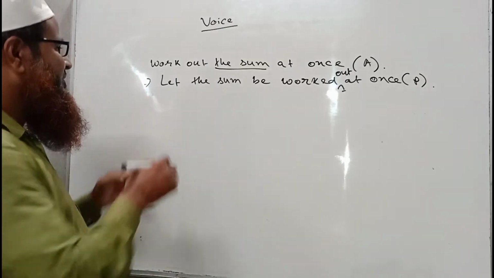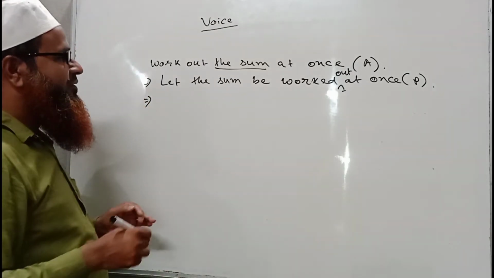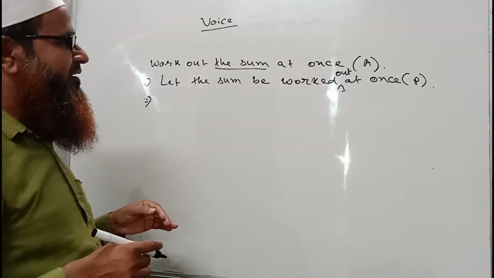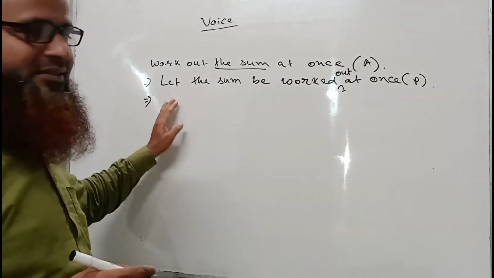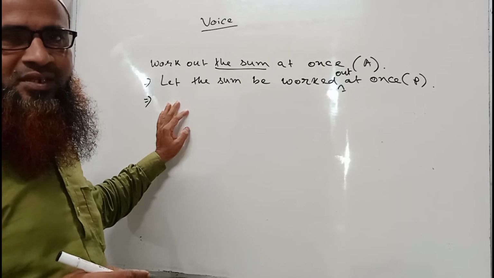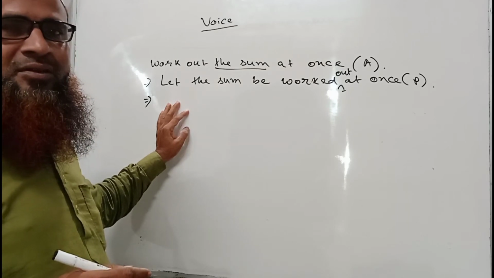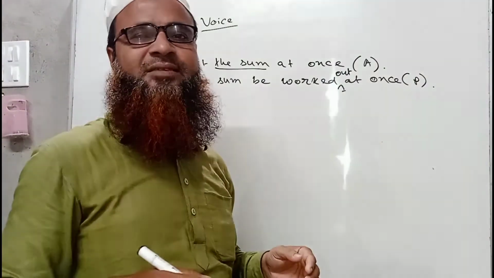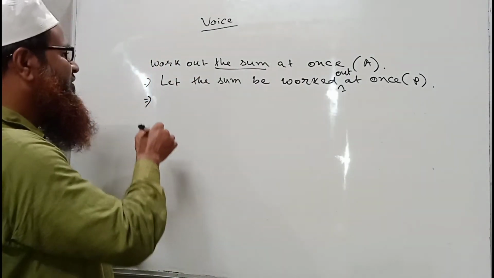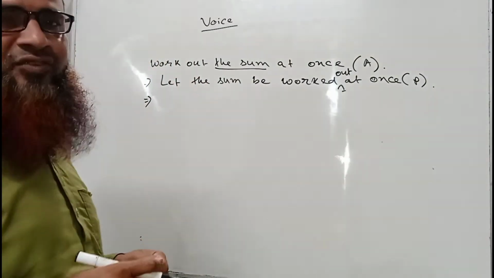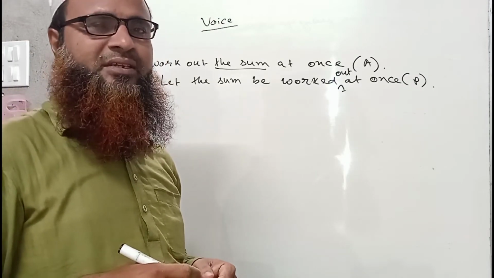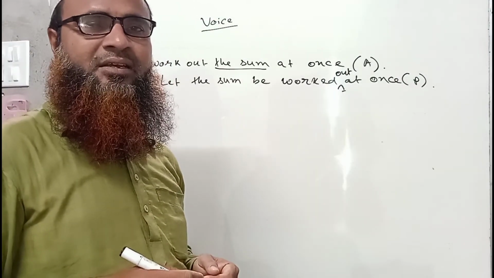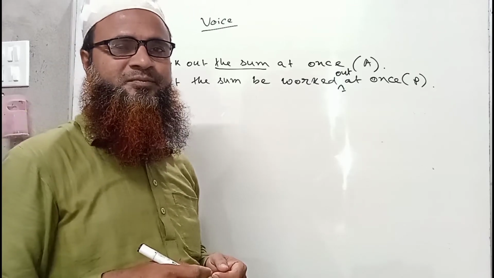Again I am telling, if we forget that it can be done by the use of let, then what should we do? There is another way by which we can change it into passive also. We know that the subject of an imperative sentence is you, and you is never written at the very beginning of the sentence.